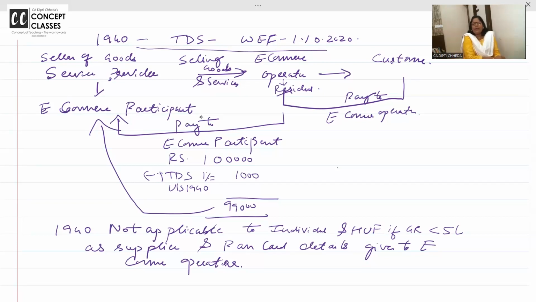But other service providers are छोटा service providers, individuals and HUF जिनका gross receipt 5 lakh से कम है and they have given their PAN and other details. PAN and other से कभी भी if the turnover exceeds, they will come to know that they are covered under 194O now. ठीक है? And 195, you all know 195 is a common section.